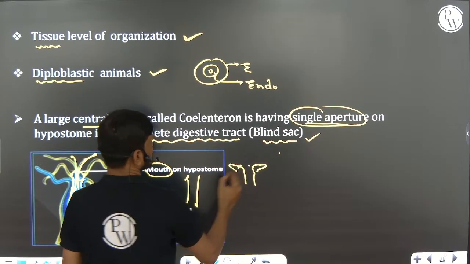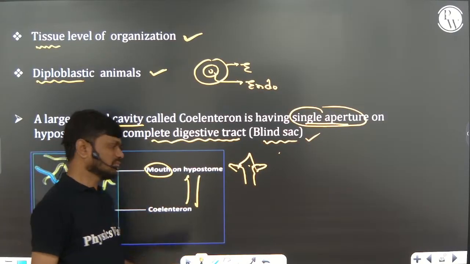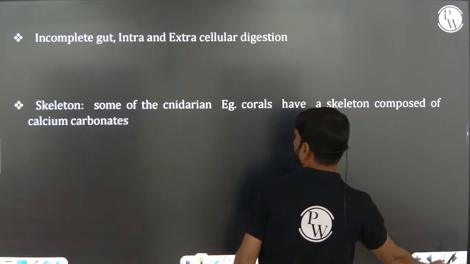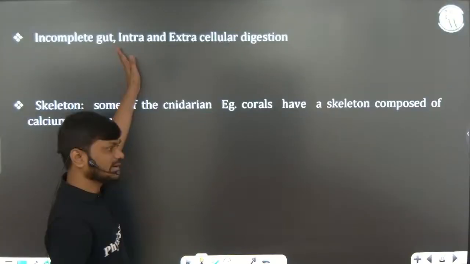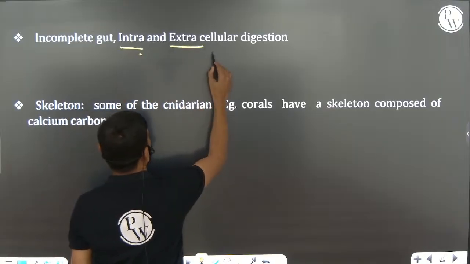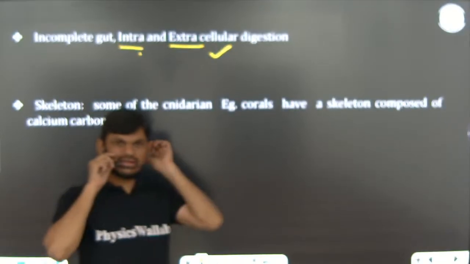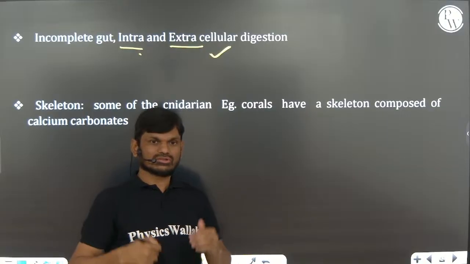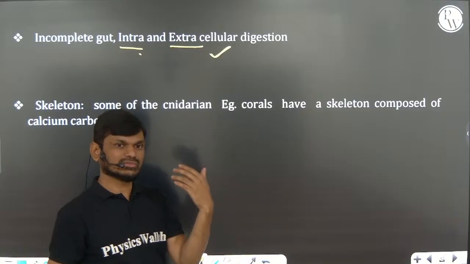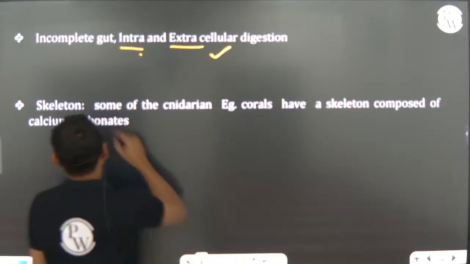The mouth is present on the area we can call the hypostome. In between the hypostome, the mouth is located. So incomplete gut, as I told you, and both intracellular and extracellular digestion are present. I already explained what intracellular digestion and extracellular digestion are. Digestion within the cell is called intracellular digestion, and outside the cell it takes place in the digestive system, and that is extracellular digestion. So very very important point.